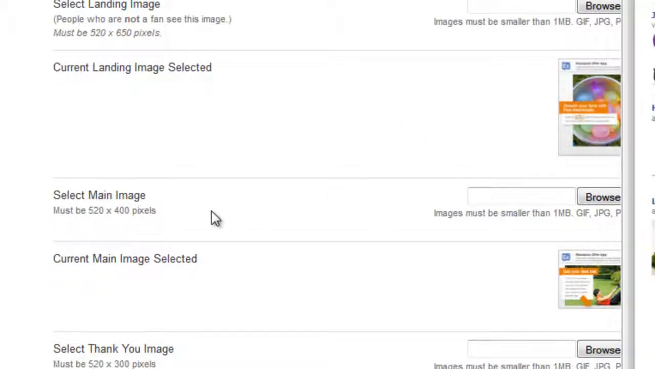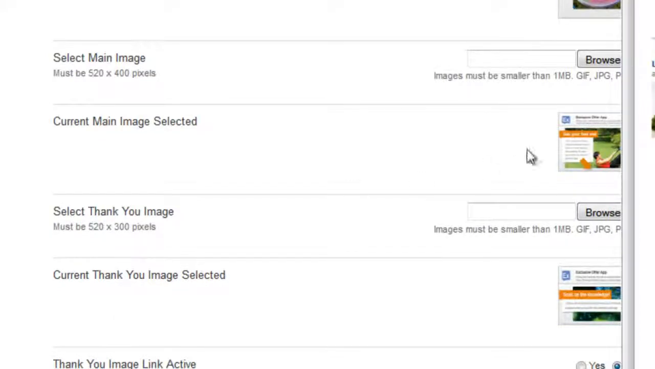The second image is the one that's above the share button and the unlock the download button, which is 520 by 400 pixels. Again, you just click browse and select the image that you've cropped and set up from the files on your local PC. And then it shows you a preview once you've selected an image.